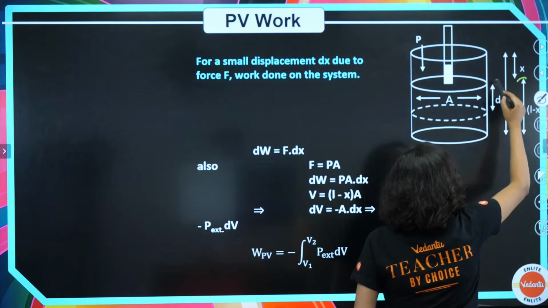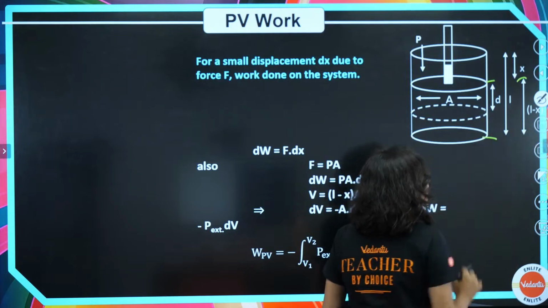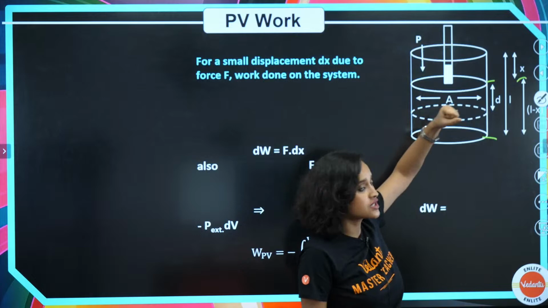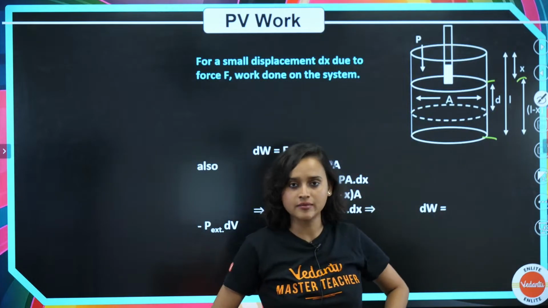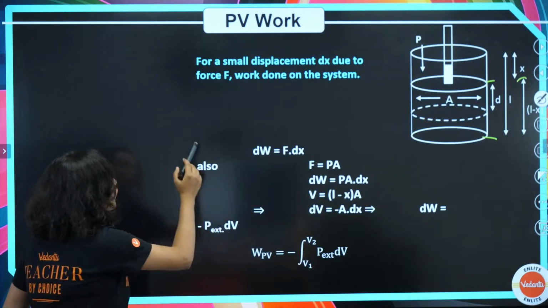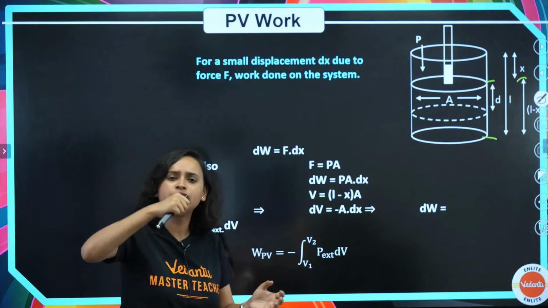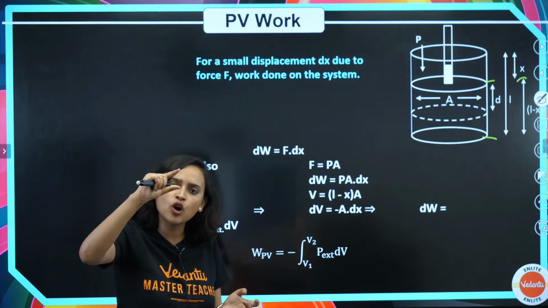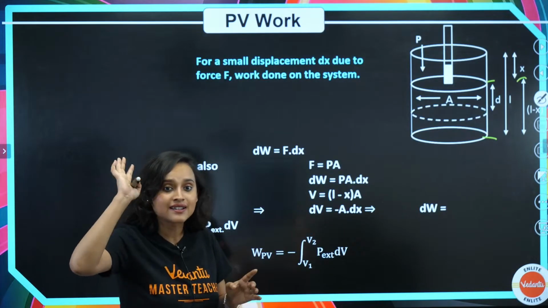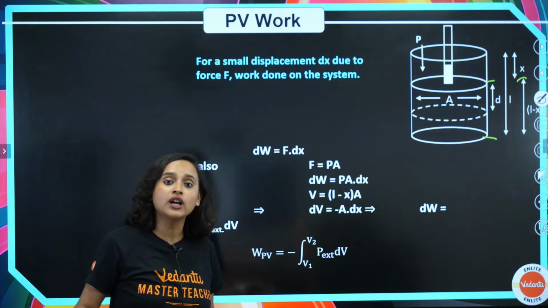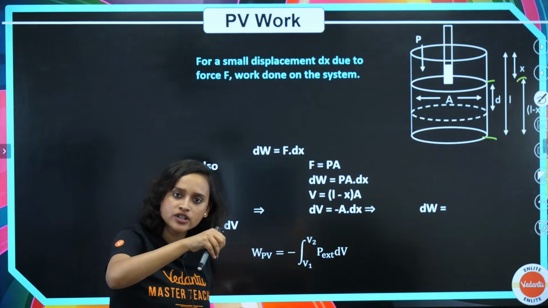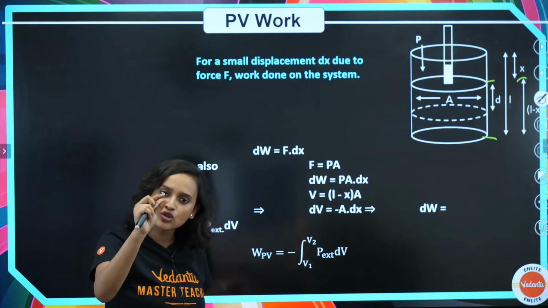So this part, from here to here, is obviously L minus x, and P is the pressure that I am applying. This is my piston. I am trying to move it. For a very small displacement, the piston only moved a little, a very small displacement dx. Because of what? Force. I have applied some force, so the displacement is a very small dx.